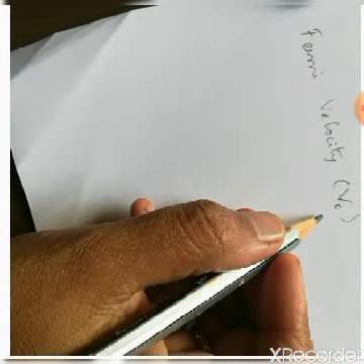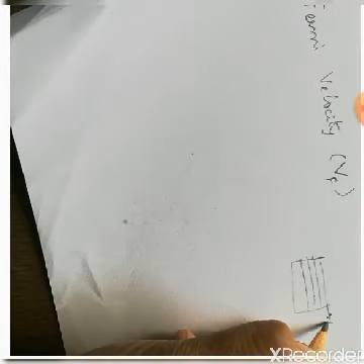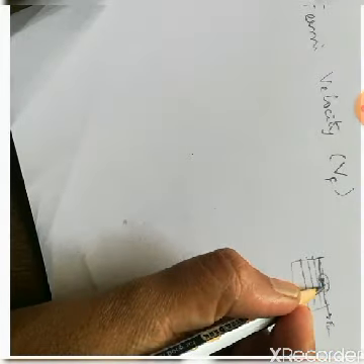Next we will see what is Fermi velocity. Fermi velocity is represented by Vf. It is the velocity of the electrons which occupy the Fermi level. You know that the energy levels are filled in this way and the topmost filled level is called the Fermi level. Here electrons are present, and the velocity of these electrons is called Fermi velocity.